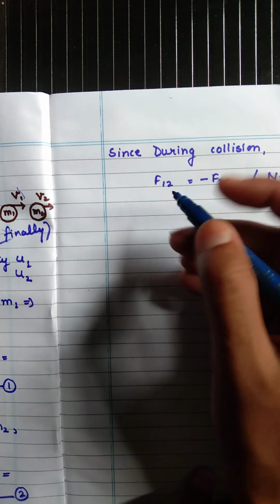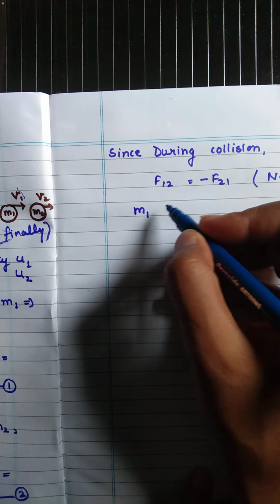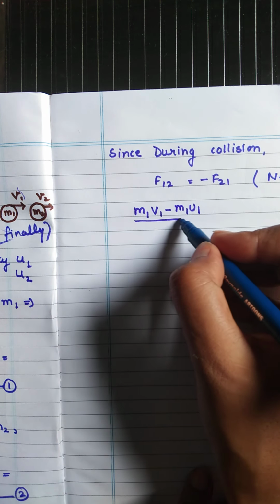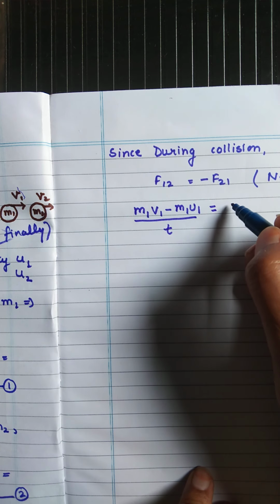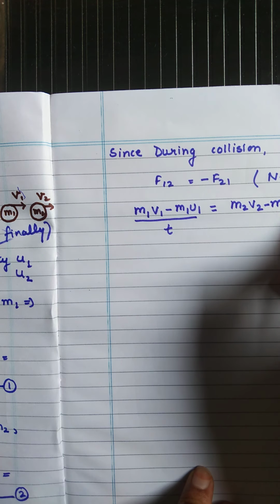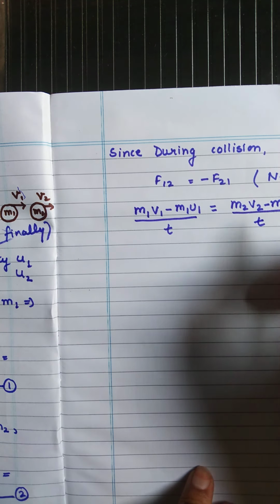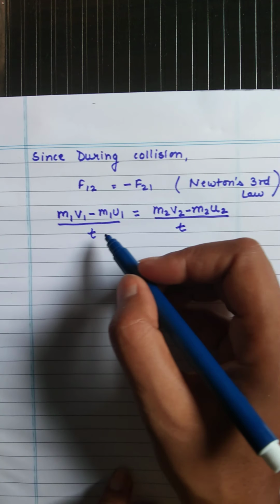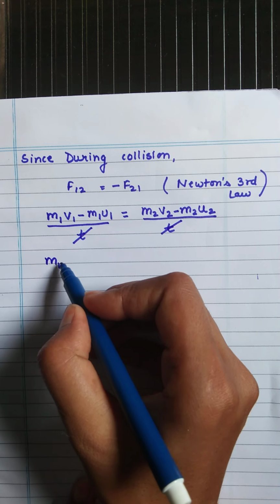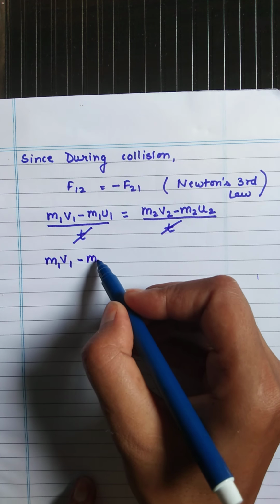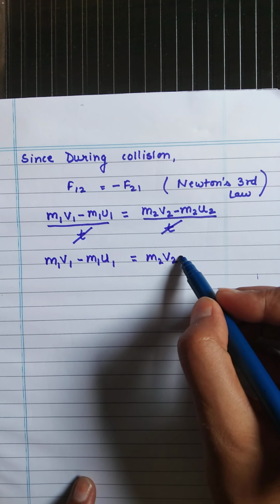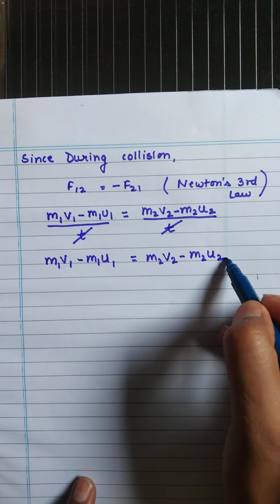F12 is equal to m1 v1 minus m1 u1 upon t, and this is equal to m2 v2 minus m2 u2 upon t. We can cancel out t from both sides. So we will get m1 v1 minus m1 u1 is equal to m2 v2 minus m2 u2.